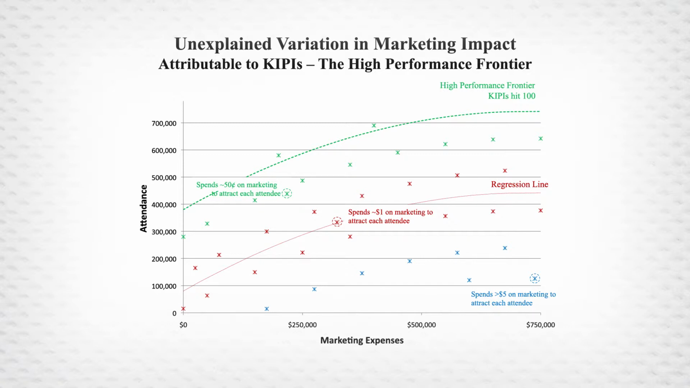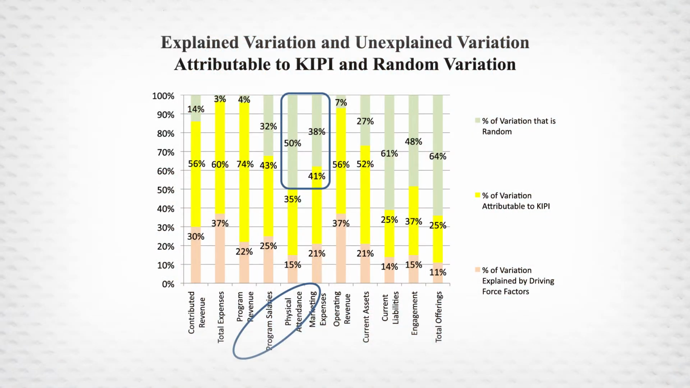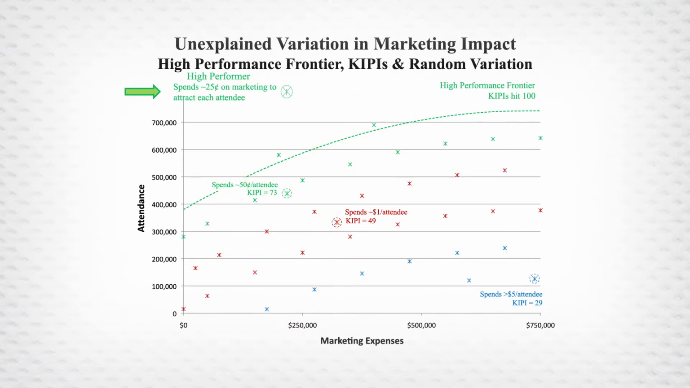If the high performance zone is narrow, random variation is small, and KIPI explains a large percentage of the variation in performance. But much of the variation in marketing expense and attendance is random. Why is that? Random variation increases, and KIPI explains less of the variation when there is an outlier. For example, a very high performer. This type of outlier does not penalize other firms.